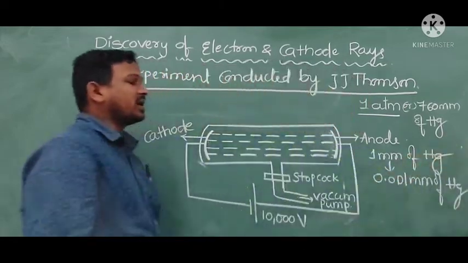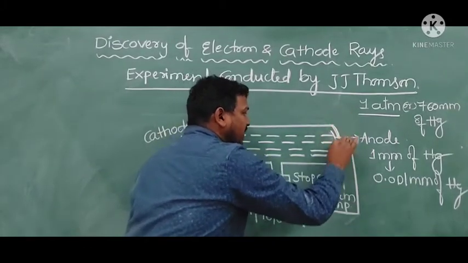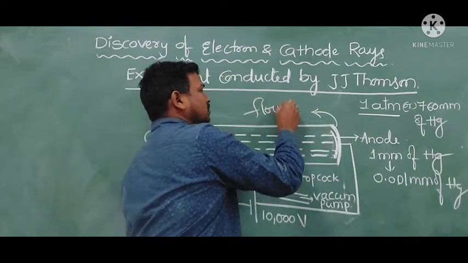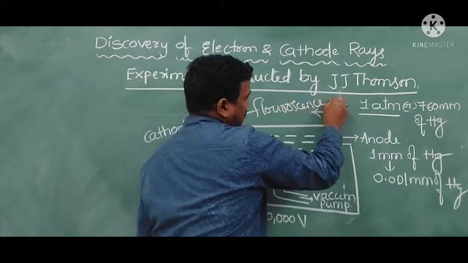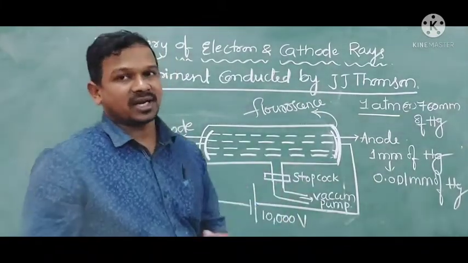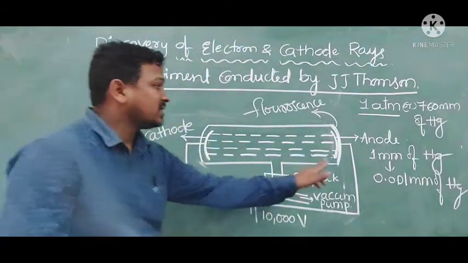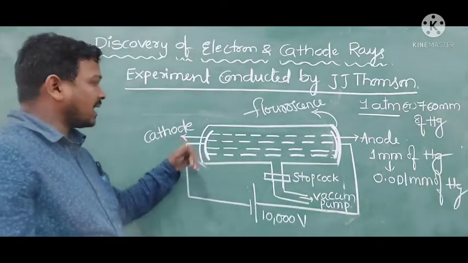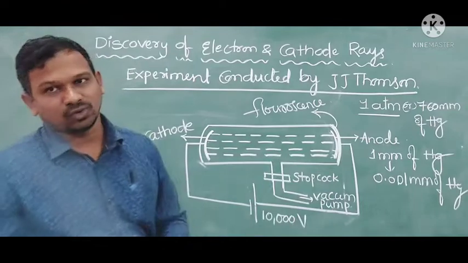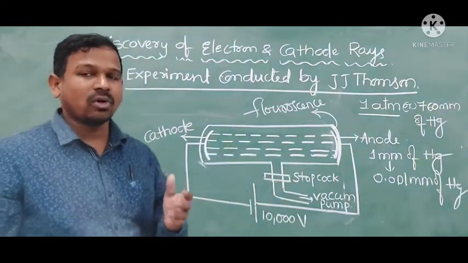At that time he observed a faint greenish color, a fluorescence, at the other end of the discharge tube. This is the anode. From the cathode the rays are originating. What name did he give these rays? Cathode rays. So this is how he discovered the cathode rays.